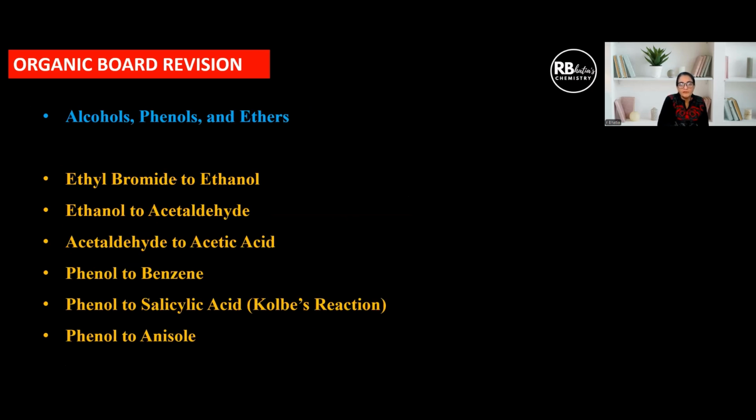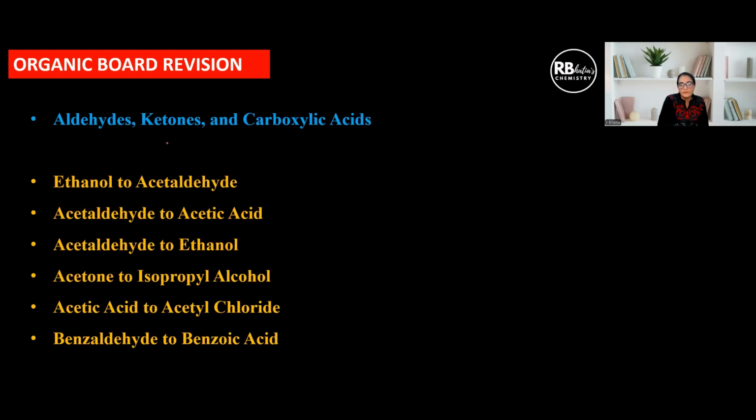Alcohols, phenols, and ethers: ethyl bromide to ethanol, ethanol to acetaldehyde, acetaldehyde to acetic acid, phenol to benzene, phenol to salicylic acid, phenol to anisole. Practice these conversions. Similarly for aldehydes, ketones, and carboxylic acids, here we have a list of a few conversions. You can just pause it and go through. And in case there's any doubt, you can put it in the comments below or mail me. I can send you a solution PDF.